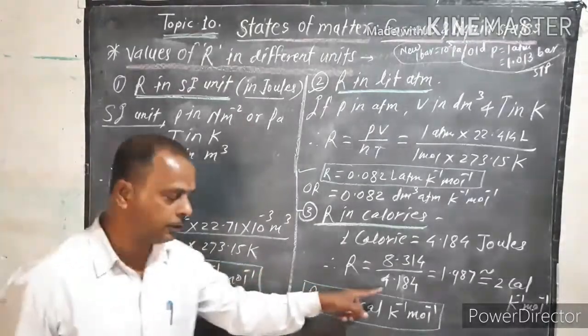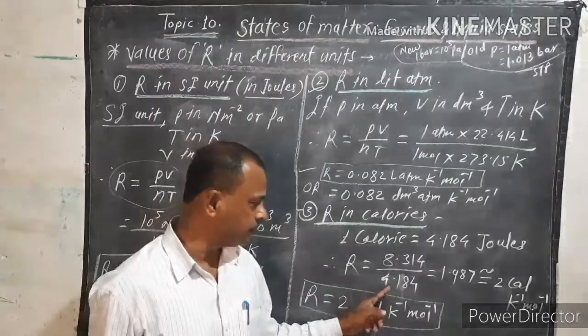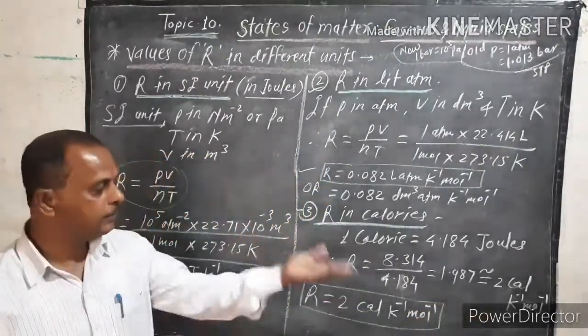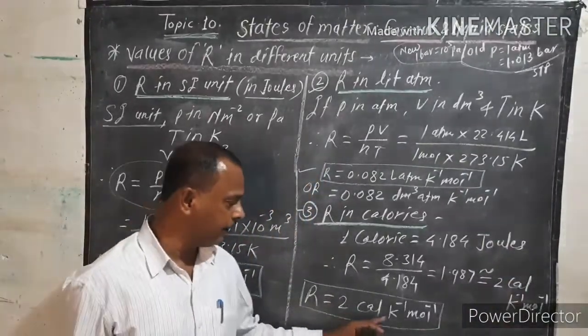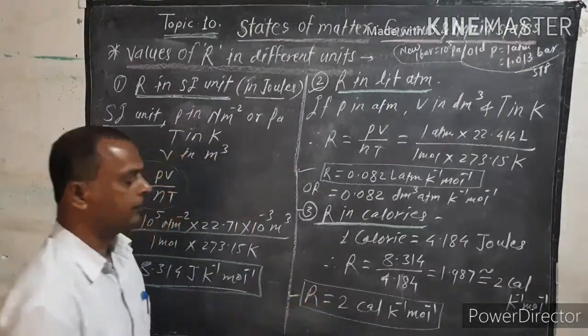Okay, so you are converting to calories. Divide 8.314 by 4.184, getting 1.987, which is approximately taken as 2 calories. So that's 2 calorie Kelvin inverse mole inverse. This is the third value of that particular R.